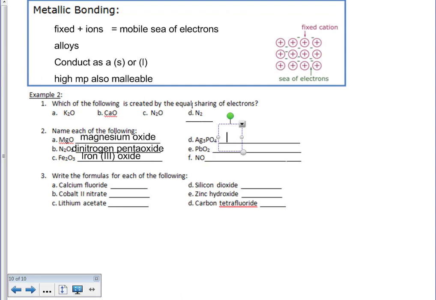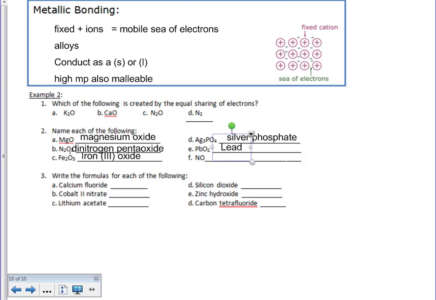Looking at the next one, it looks like a polyatomic here, so I know that this is going to be silver, and then looking at table E, I know this is a phosphate. I know the charge of that is going to offset those, so I don't need to identify the silver charge because there's only one charge possible in order to have it bond to that phosphate.